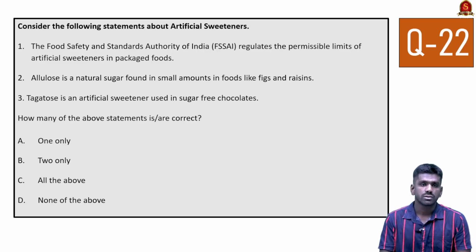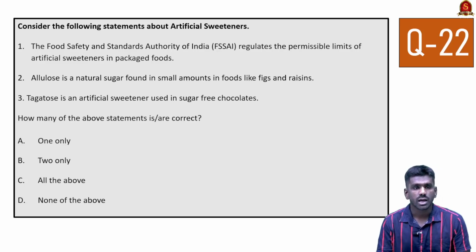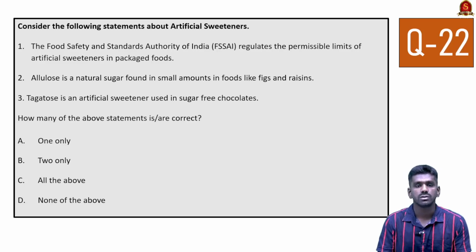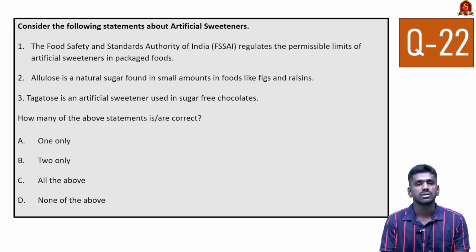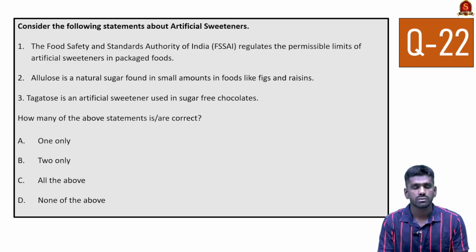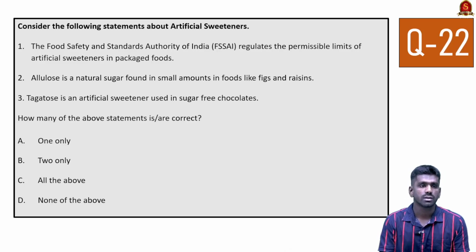Allulose is a natural sugar found in small amounts in foods like figs and raisins. Yes, this is a natural sweetener, and this statement is correct. Tagatose is an artificial sweetener used in sugar-free chocolates. This statement is incorrect. Tagatose is also a natural sweetener, extracted from lactose, which is found in milk. So this is not an artificial sweetener, and this statement is incorrect. Option 1: statements 1 and 2 are correct, and statement 3 is incorrect.